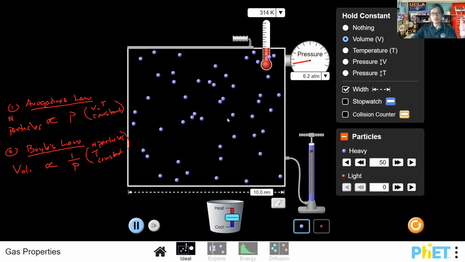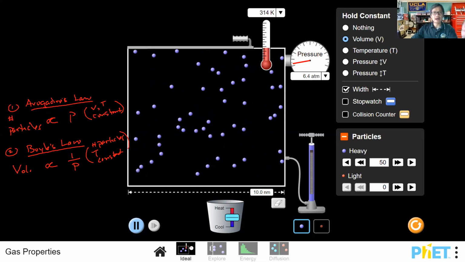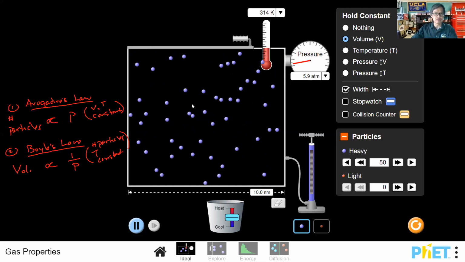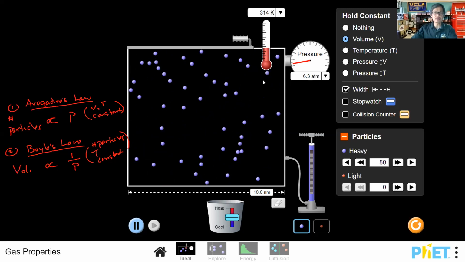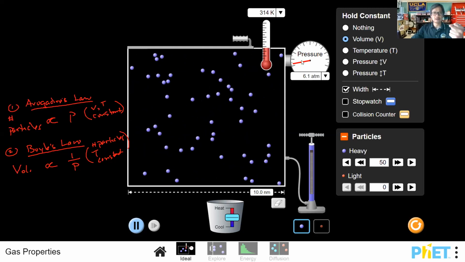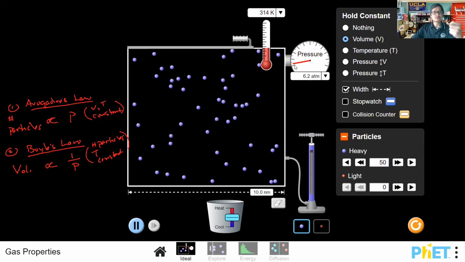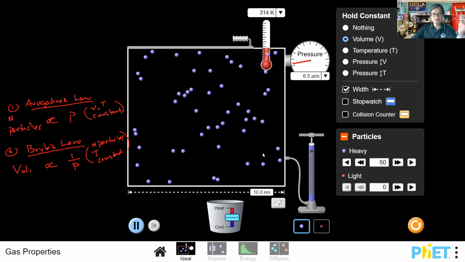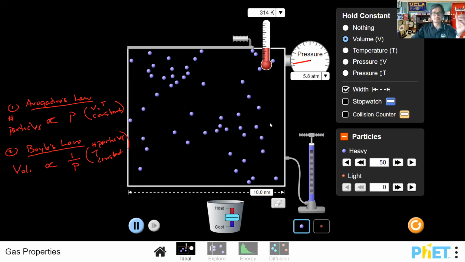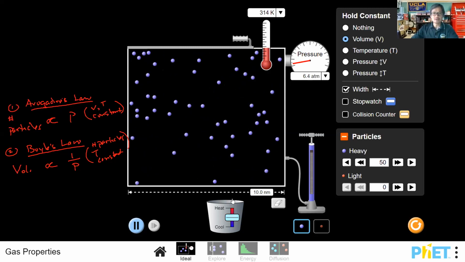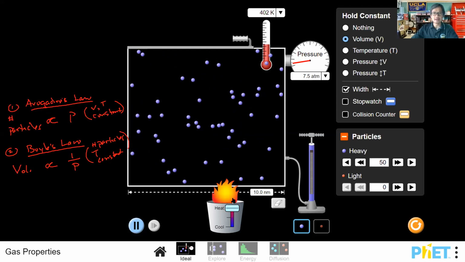If the particles slow down, they collide less. They're not moving as fast. There's not as many collisions that occur because they're not moving as fast, and so that's what decreases the pressure. So again, it's the movement of the particles, yes, but it's the collisions that they undergo that lead to the pressure here.